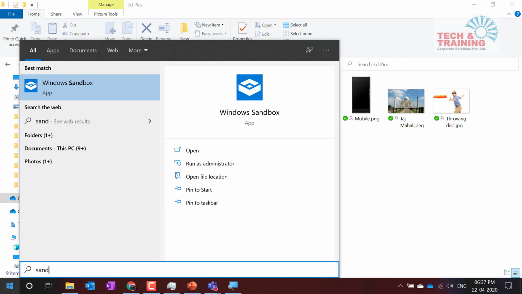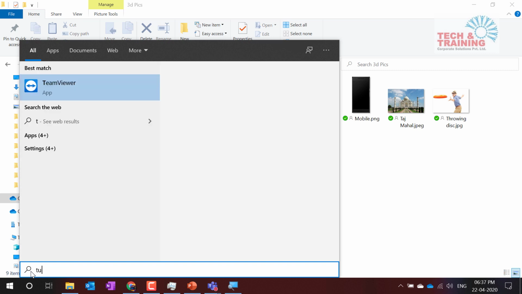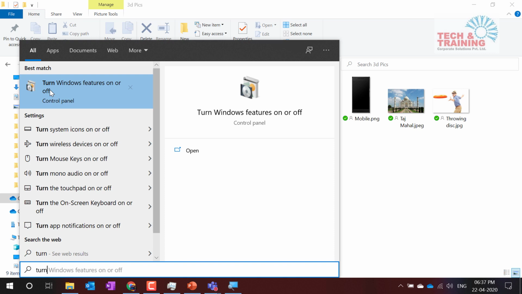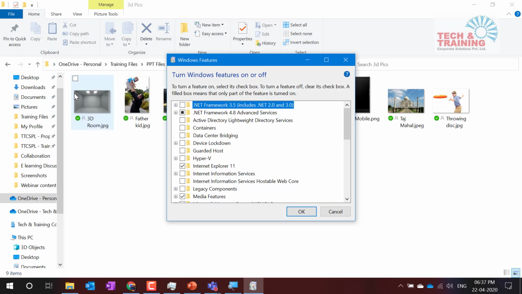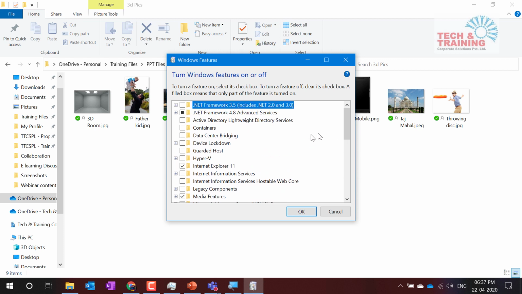Now at times the sandbox will not be readily available. In such cases, before opening sandbox, just type turn and you will get the first option which says turn Windows feature on or off. When you see this feature, click on that, and when the screen comes up, at the bottom you will see something. That double finger is not working properly. I'm trying, but it is not working properly.